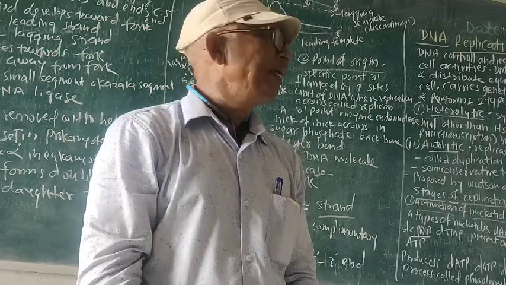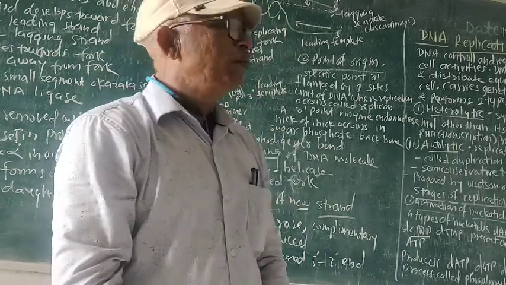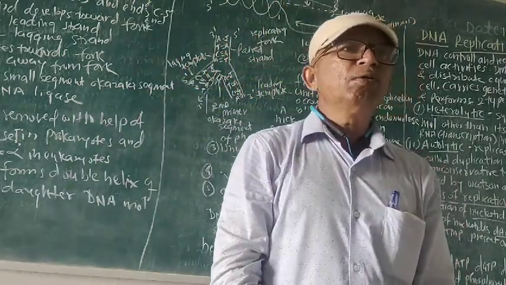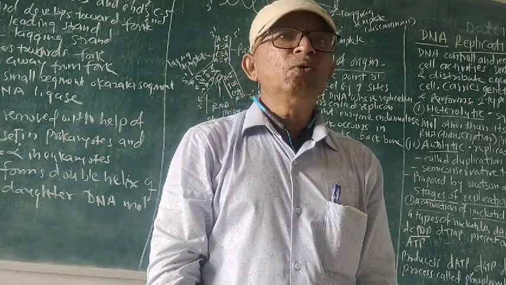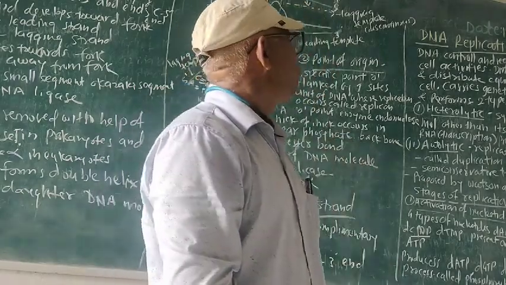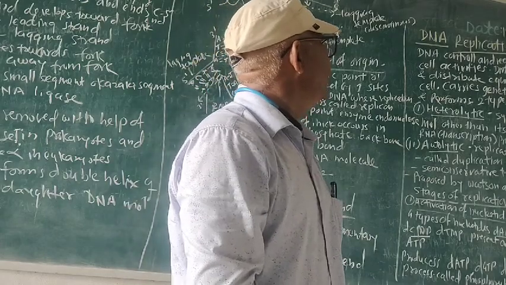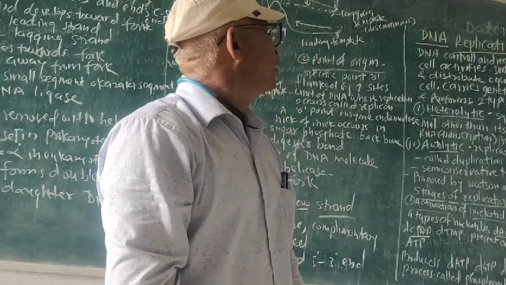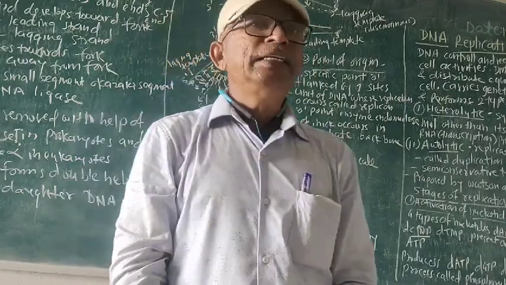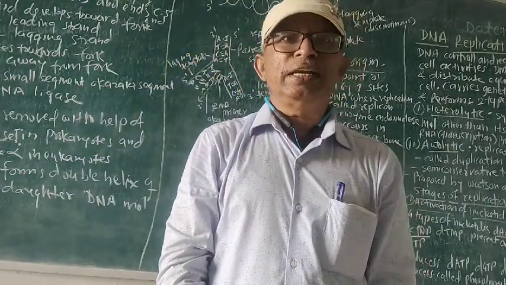Replication means duplication. So we know that DNA controls and regulates the activities of the cell. DNA duplicates, and it is distributed equally in the daughter cell.